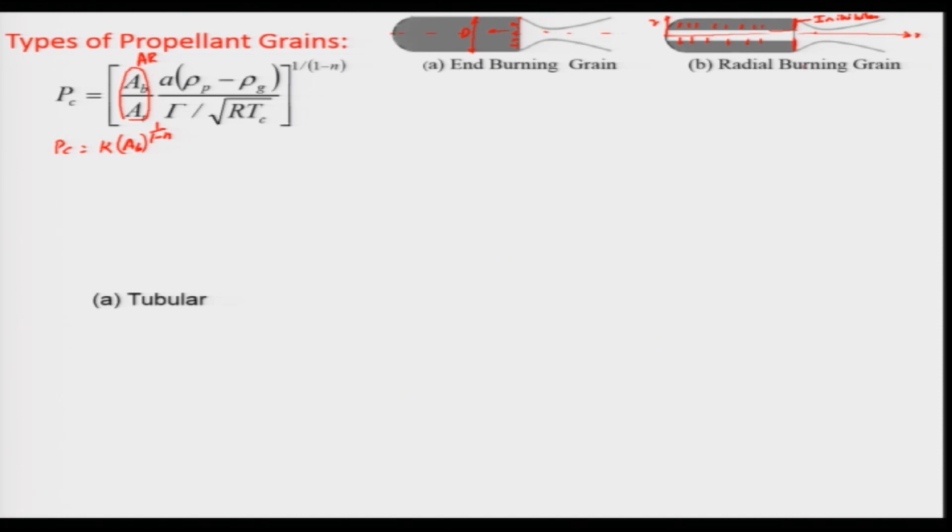Whereas with radial burning, one can have a lot of designs, and we are going to discuss some of them. One of them is tubular, which is a very common design. I am taking a cross section over here. If I take a cross section of this, you will get a cross section like this. If this is the center, this is the radial direction, this is your r direction.